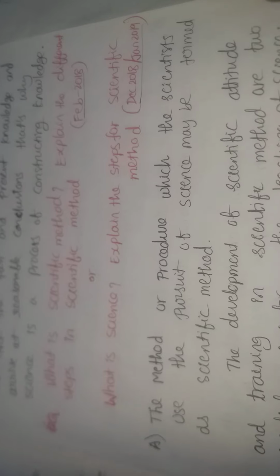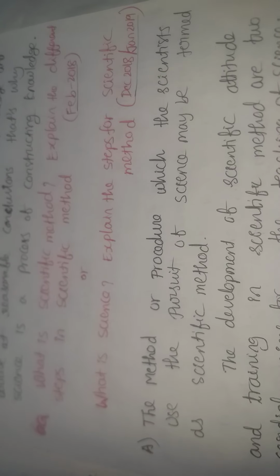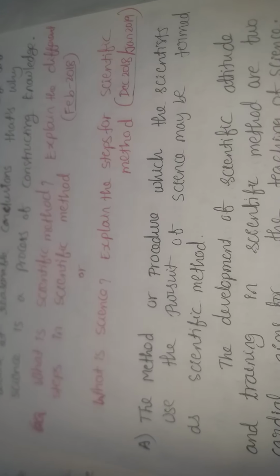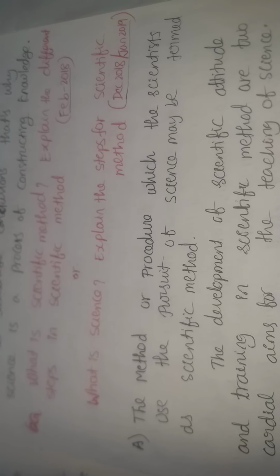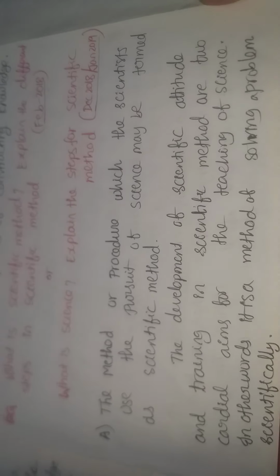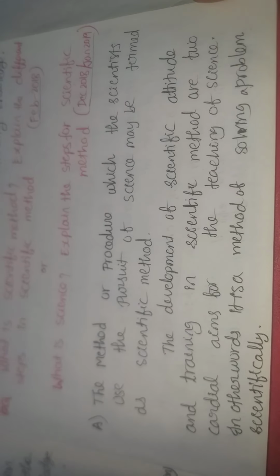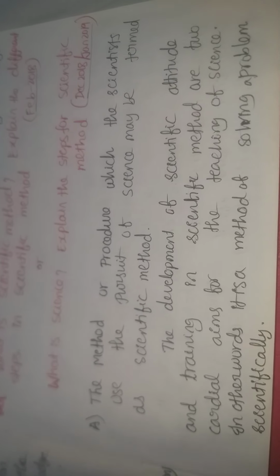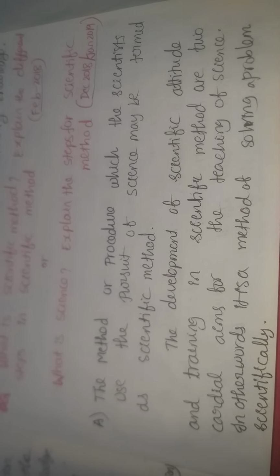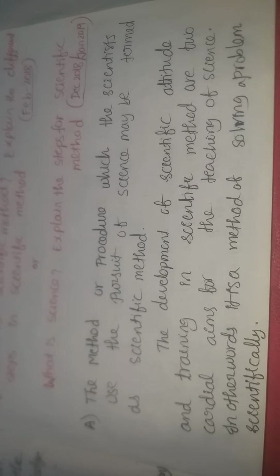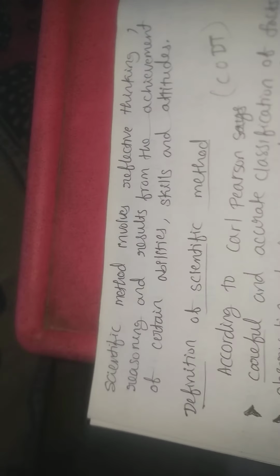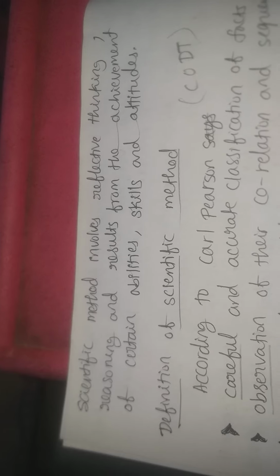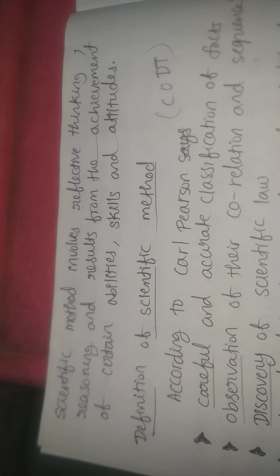The method or procedure which the scientists use in the pursuit of science may be termed as scientific method. The development of scientific attitude and training in scientific method are two cardinal aims for the teaching of science. In other words, it is a method of solving problems scientifically. Scientific method involves reflective thinking, and reasoning results from the achievement of certain abilities, skills, and attitudes.